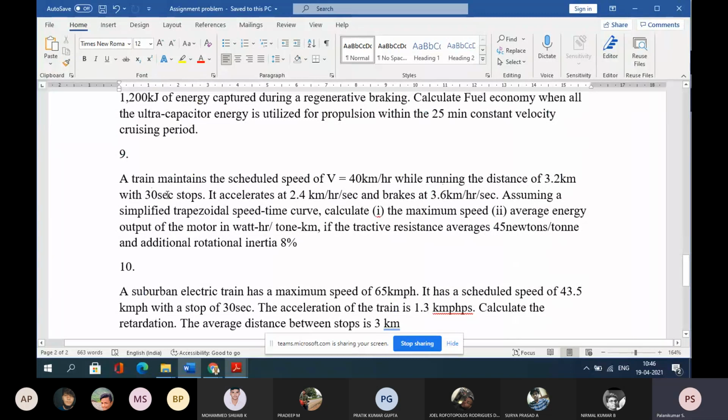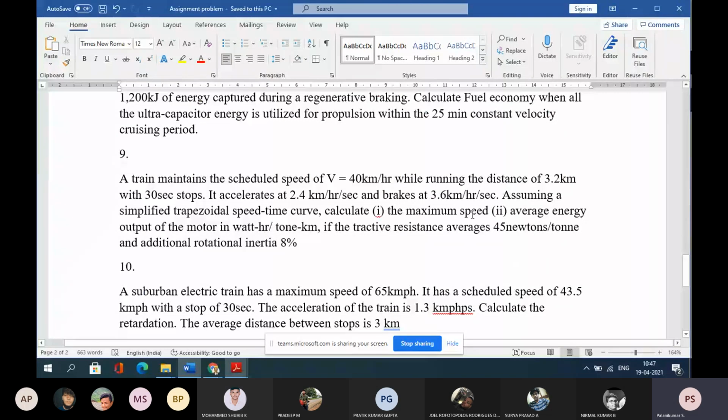The 30 seconds idle stoppage is given. The alpha value is given: that is acceleration of 2.5 kilometers per hour per second. And for braking, the beta value is also given: 3.6 kilometers per hour per second. So we have to assume a trapezoidal curve.